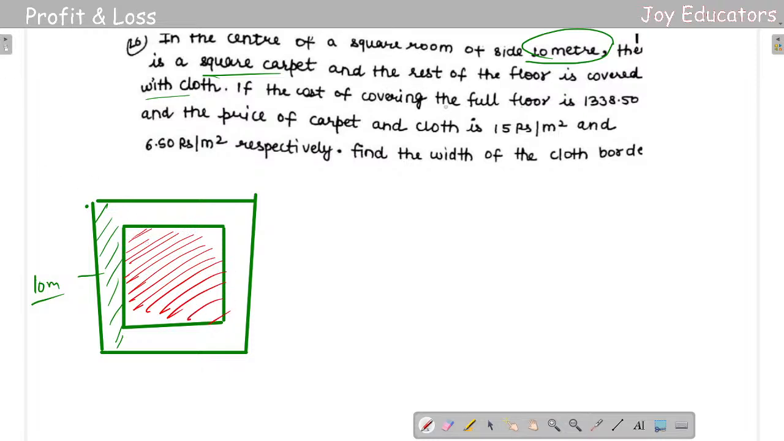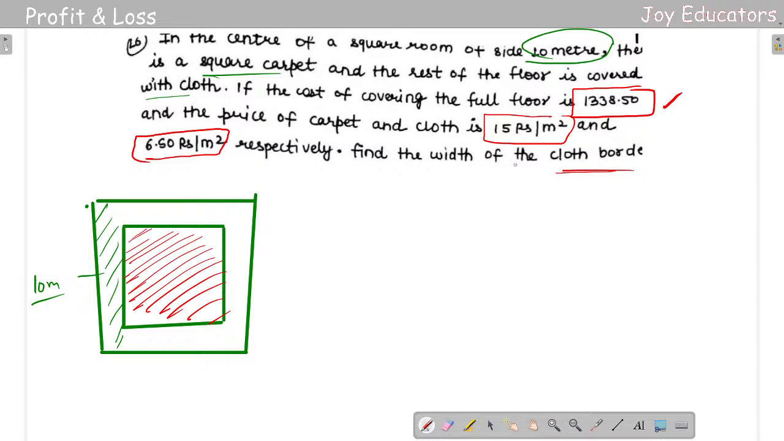If the cost of covering the full floor, the total cost of covering, is 1338.50, and the price of carpet and cloth is 15 rupees per meter square and 6.50 rupees per meter square respectively, per carpet it is 15, per cloth it is 6.5. Find the width of the cloth border. So they are asking for the cloth border width.